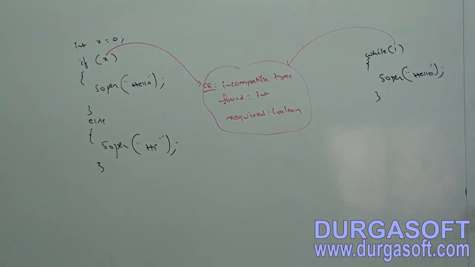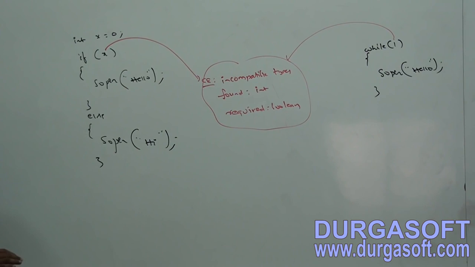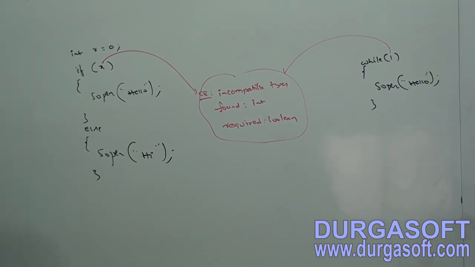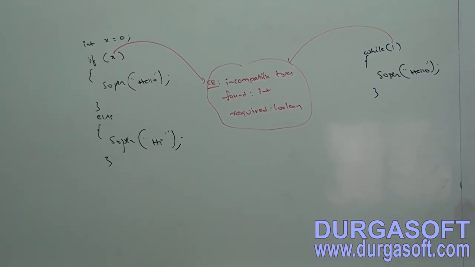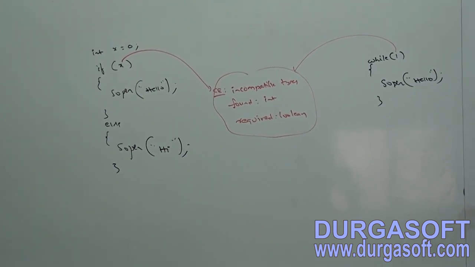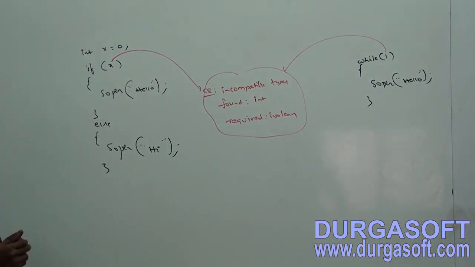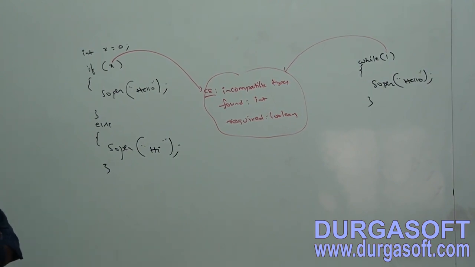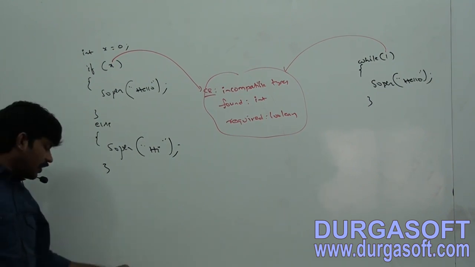int x = 0; if (x) SOP("hello"); else SOP("hi"): compile time error saying incompatible types, found int, required boolean. while(1) SOP("hello"): incompatible types, found int, required boolean.